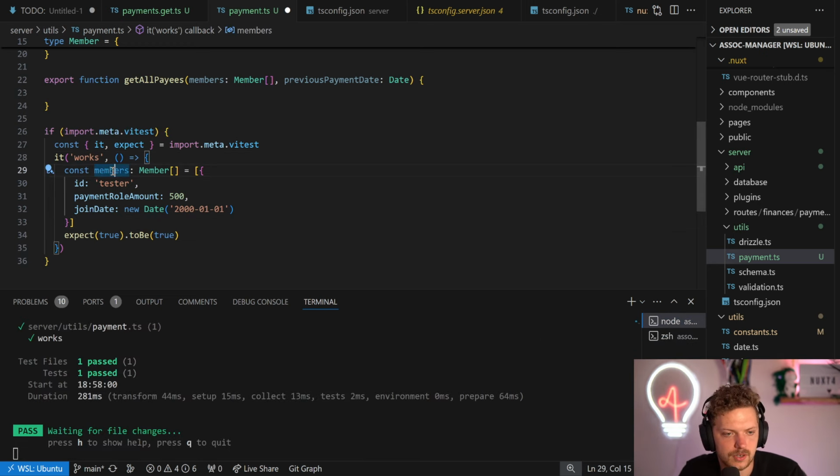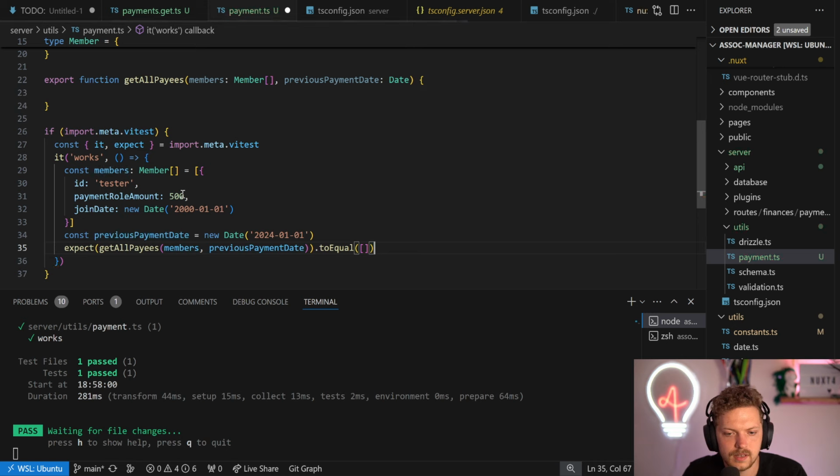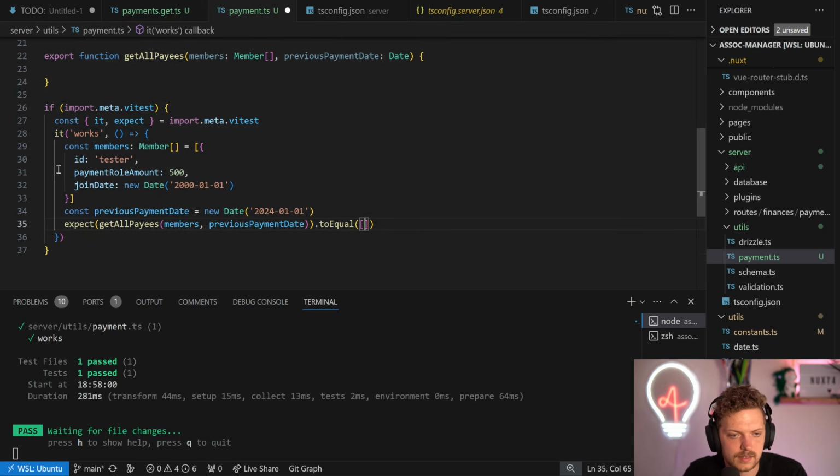Okay. So we have that members, very simple. Previous payment date is, we can just put in the actual current date. But let's stick with 2022. Let's do 24, whatever. That's the easiest start. Okay. We have this, and that's all we need. So what we want to have is, if we call that, then we want to have exactly a list of IDs basically. So then this should be, we can just say members[0].id.